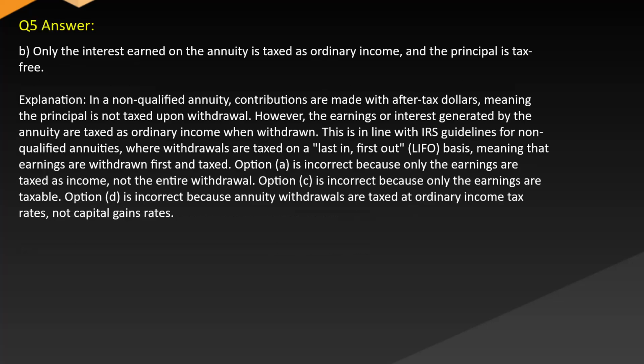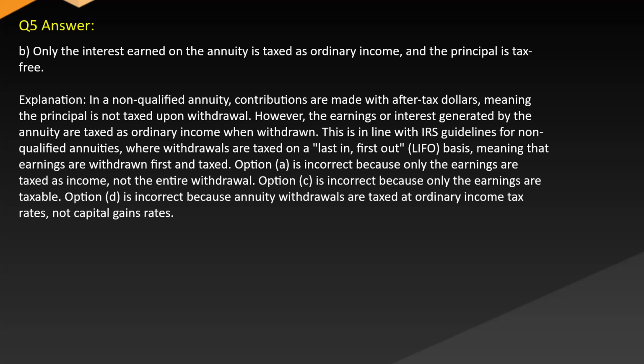Answer: B. Only the interest earned on the annuity is taxed as ordinary income and the principal is tax-free. Explanation: in a non-qualified annuity, contributions are made with after-tax dollars, meaning the principal is not taxed upon withdrawal. However, the earnings or interest generated by the annuity are taxed as ordinary income when withdrawn. This is in line with IRS guidelines for non-qualified annuities, where withdrawals are taxed on a last in, first out (LIFO) basis, meaning that earnings are withdrawn first and taxed.